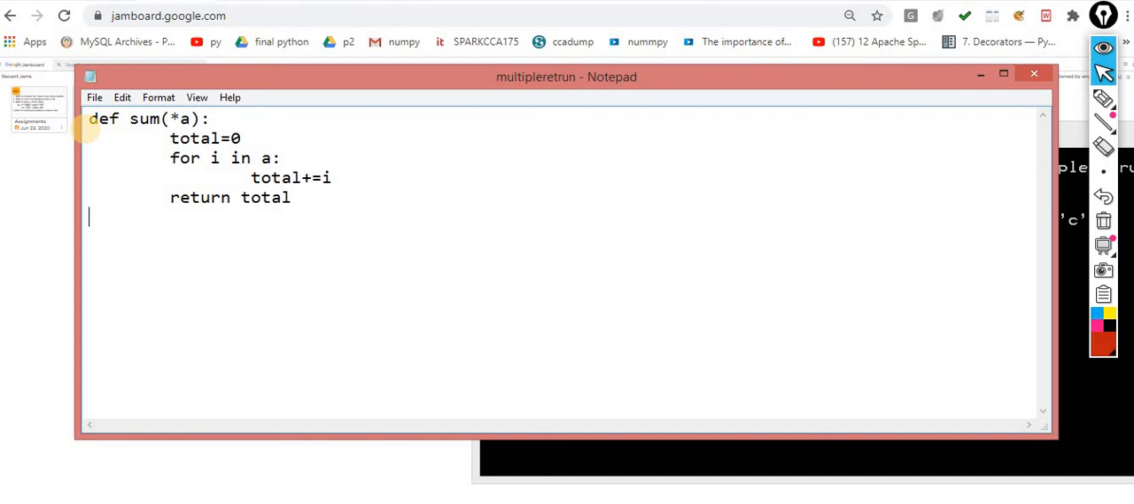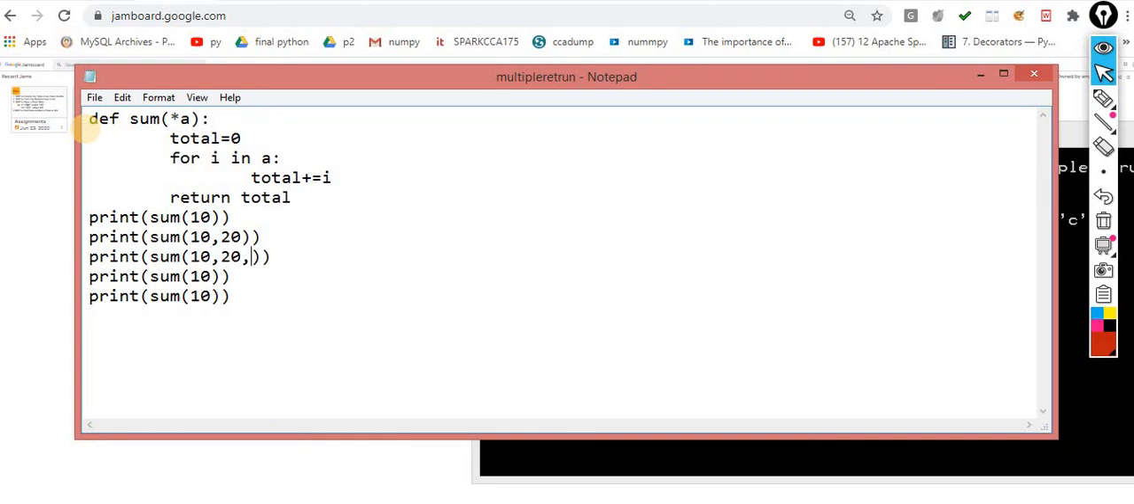So here in the first call I am sending only one value. In the second call I am sending two values. In the third call I am sending three values. The function name is same, you can check it out. In the fourth call I am sending 4 values, in the fifth call I am sending 5 values. Now I am printing it.